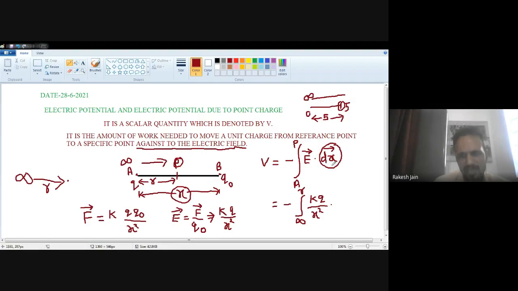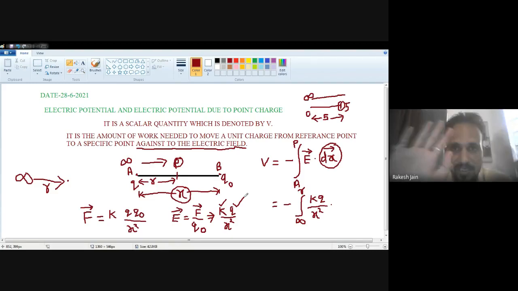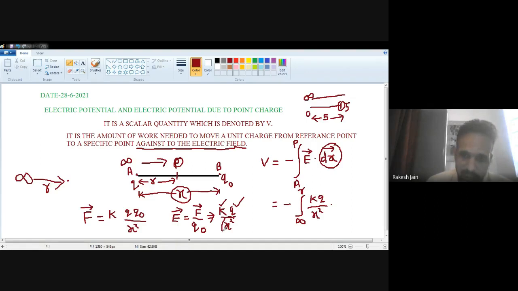Because this dx, or any term in the integration with the differentiation, is a changeable thing. E consists of k, which is not a changeable value, it is a fixed value, 9 multiplied by 10 to the power 9. This q is a charge value, 3 coulomb, 4 coulomb, 5 coulomb, but the quantity is fixed. We cannot change it. So q is also fixed. What is the third thing? The third thing is only the distance. Only this is changing, and we denote this distance by x. That's why I have to write dx instead of dr.